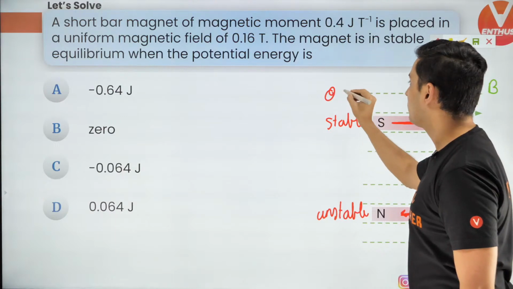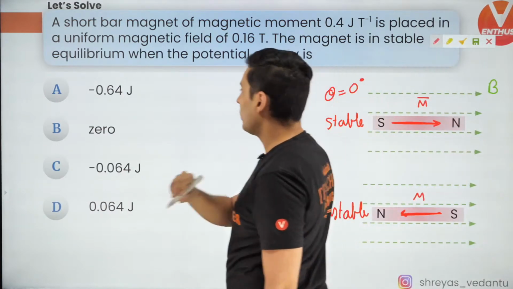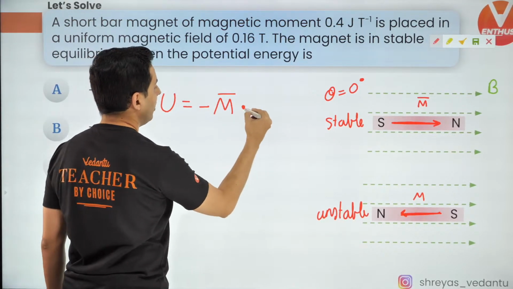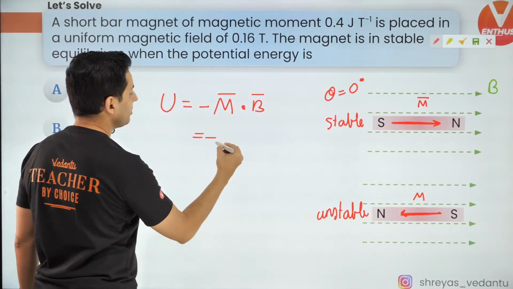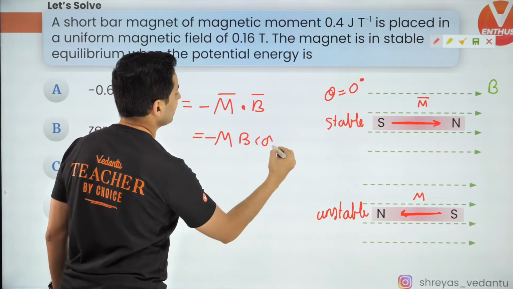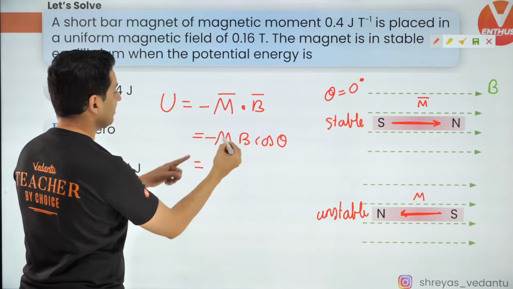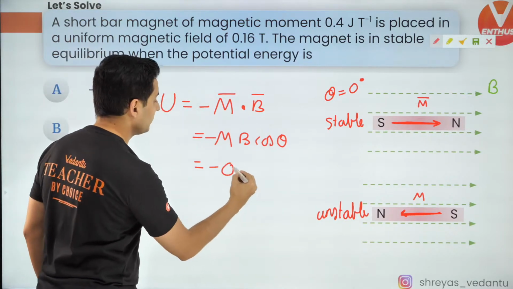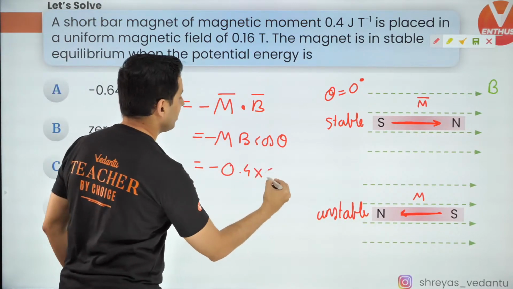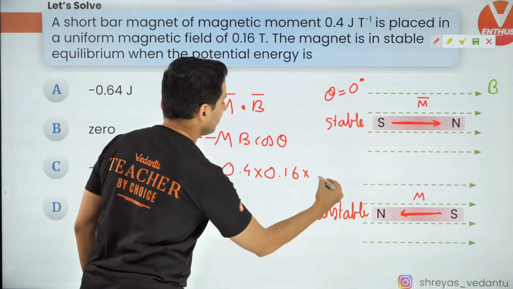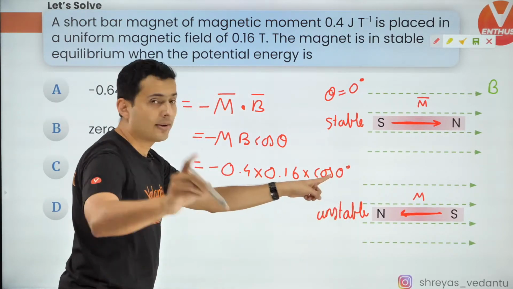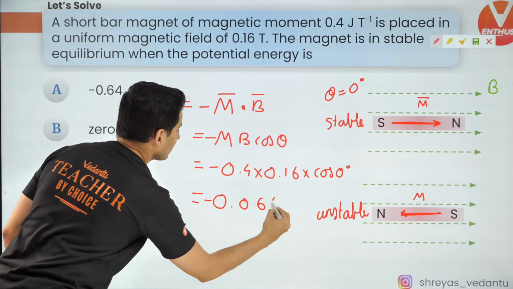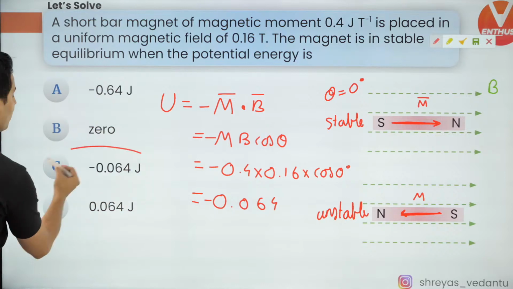And in stable equilibrium, theta is 0 degrees. And what is the formula for energy? It is minus m dot b, right? I just told you. So it is minus mb cos theta. Now just substitute the values of m and b. M is 0.4, b is 0.16, cos theta is cos 0, which is 1, and you are going to get minus 0.064, and that is going to be option C.